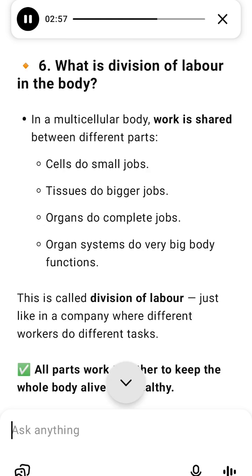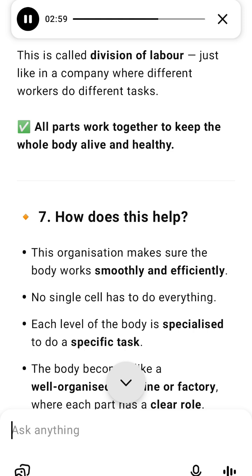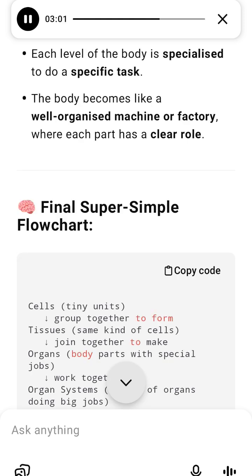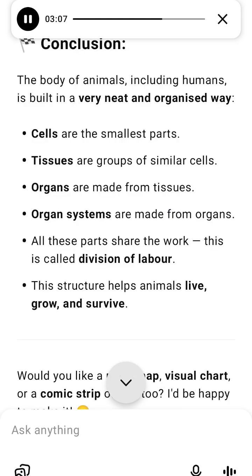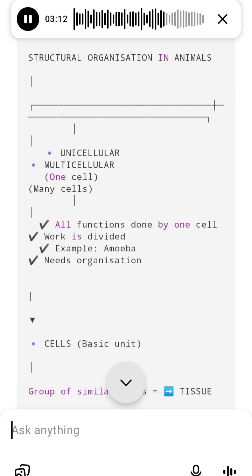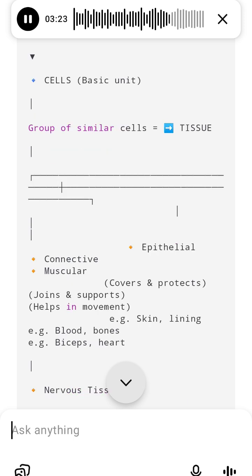Just like in a company where different workers do different tasks, all parts work together to keep the whole body alive and healthy. 7. How does this help? This organization makes sure the body works smoothly and efficiently. No single cell has to do everything. Each level of the body is specialized to do a specific task. The body becomes like a well-organized machine or factory where each part has a clear role.